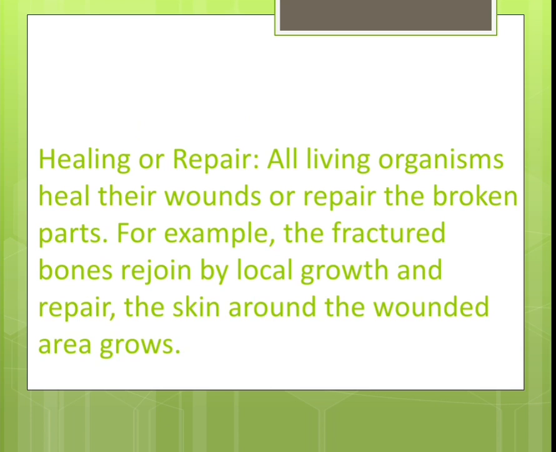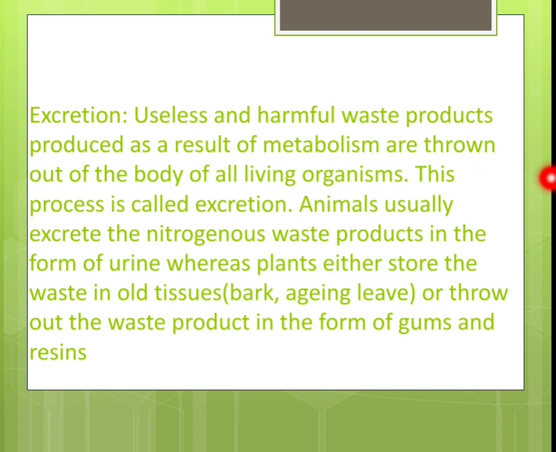Now let us move to the next characteristic, that is excretion. My dear students, I think everybody knows what is excretion. Excretion is a process of removing harmful waste products from our body. Now the question arises, from where these harmful waste products are produced. In the previous session we discussed metabolism, and due to metabolism various harmful products are produced inside our body, and these harmful products are toxic elements. If they get accumulated inside our body, it is going to harm our body. So these toxic elements need to be removed from our body.